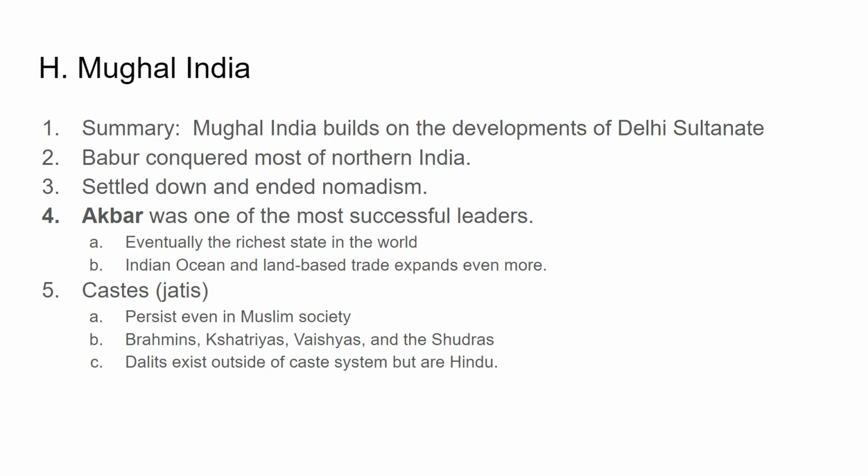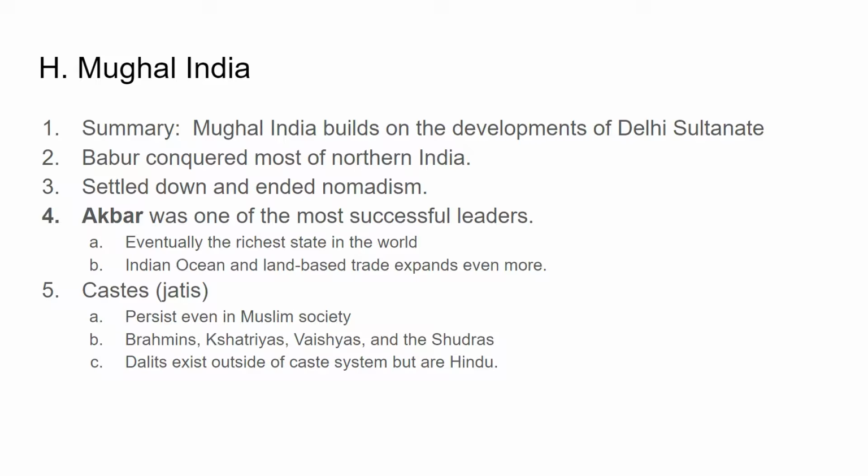All right, Mughal India. Here's your summary. Mughal India builds on the developments of the Delhi Sultanate. So once again, it is a Muslim kingdom ruling over India. Babur, the first conqueror, conquered most of northern India. He settles down and decides we're not going to be nomads anymore. We're going to have a settled empire here.